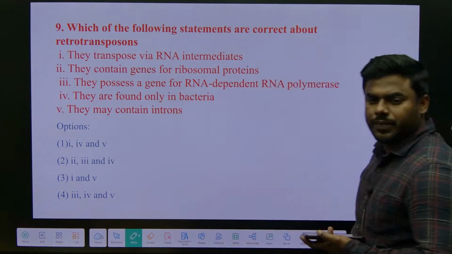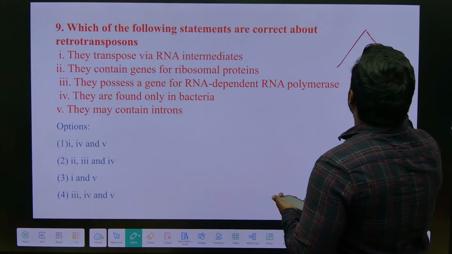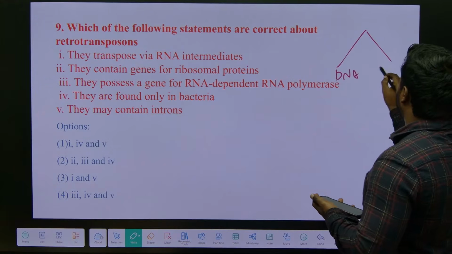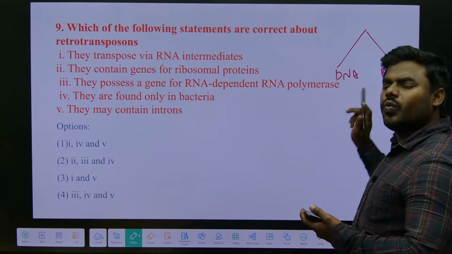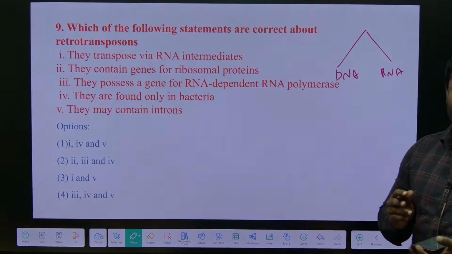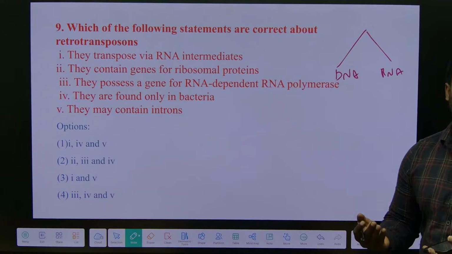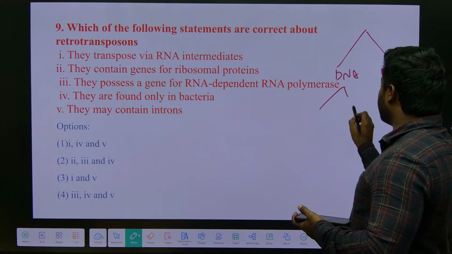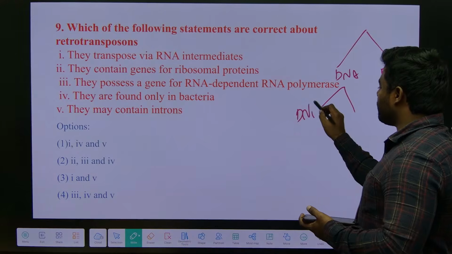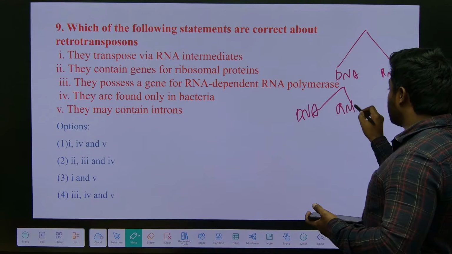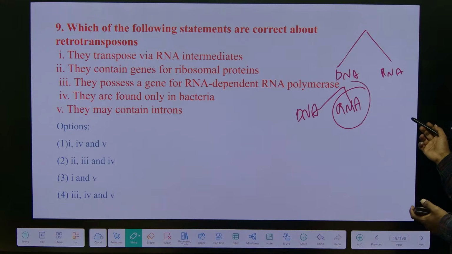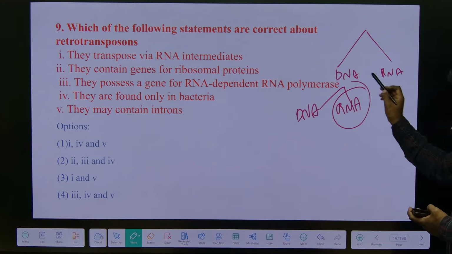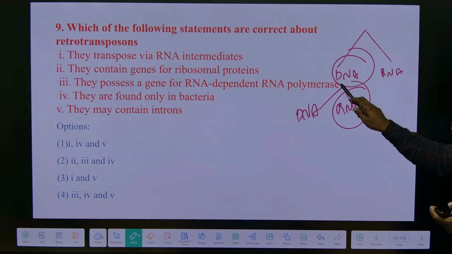What's the answer? Every student, we have two types of transposons, one is DNA and one is RNA. Correct, na? This is very clear. What we discussed, friends, when we consider humans or eukaryotes: eukaryotes contain both DNA transposons and RNA transposons. But which is most prevalent? RNA. When you consider bacteria, bacteria contain majorly only DNA transposons.